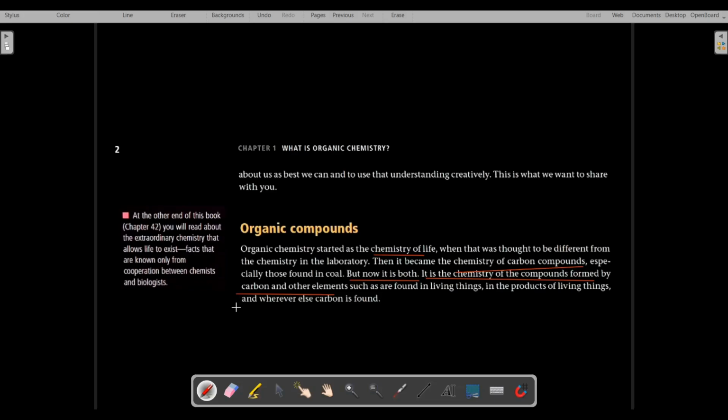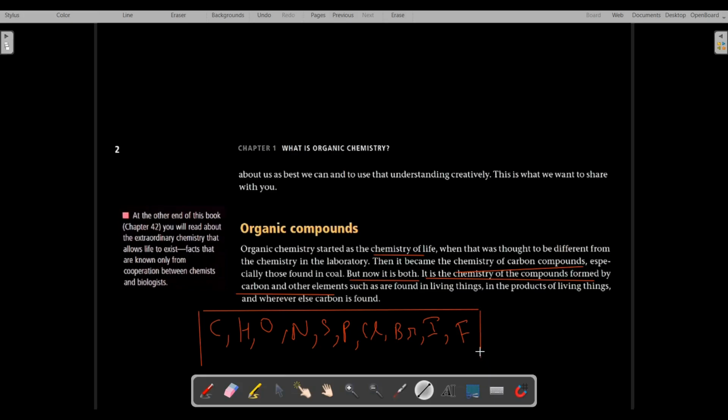Okay, so chemistry of compound formed by carbon, hydrogen, oxygen, nitrogen, sulfur, sometimes rarely phosphorus is also there. Then chlorine, bromine, iodine, and fluorine. So these are some of the elements which participate in the formation of organic compounds. These are some of the most common elements which are present in organic compounds.